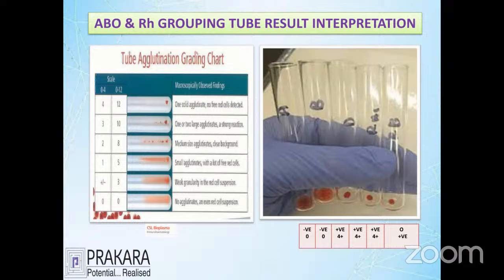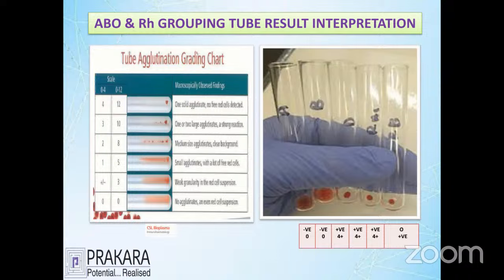Sometimes, as I told already, it may be a mixed report. Either a weak antigen is present, which we'll say plus or minus, or there is an absence of any antigen. You can see that the last tube shows no reactions. And look at the example picture here, how people report O positive. How are they telling it?